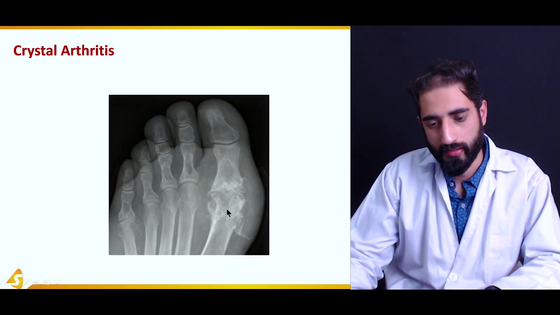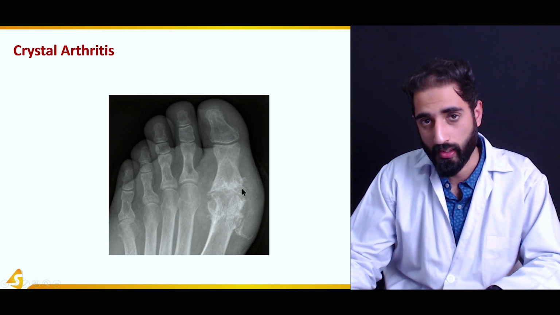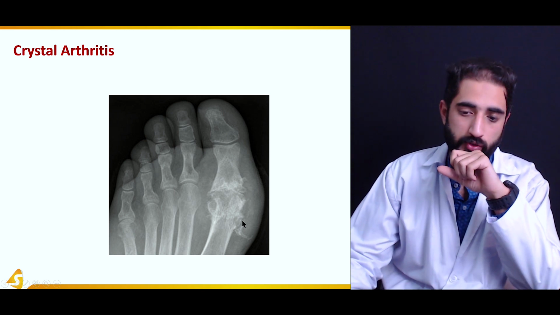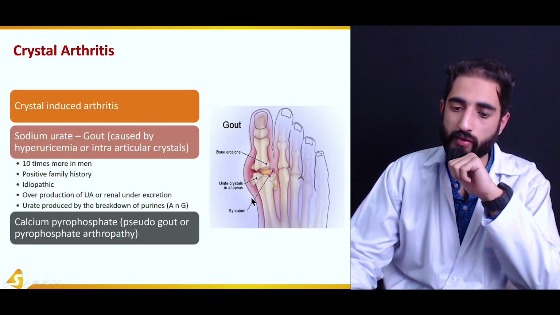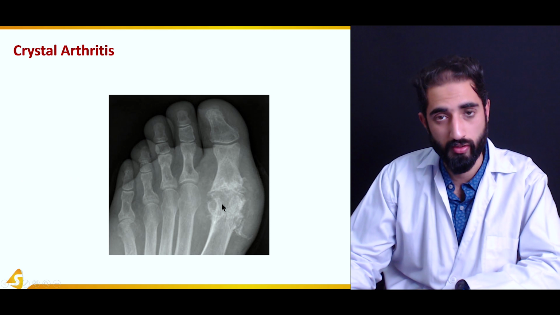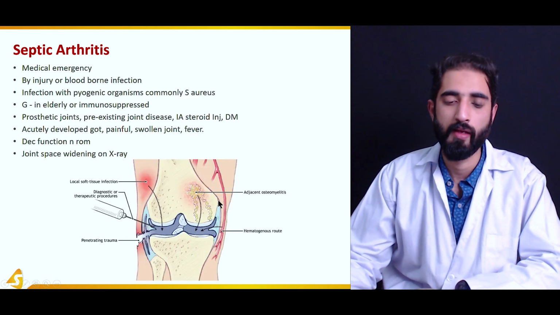Here you can see this is the first metatarsophalangeal joint, and you can see that there is degeneration of the joint surfaces because of the deposition of the urate crystals, and they form a tophus here. The bone is eroded, and you can see that there is erosion of the bone and inflammation of the synovium.